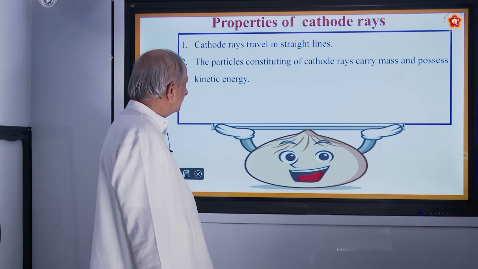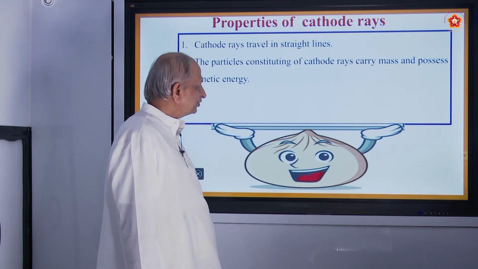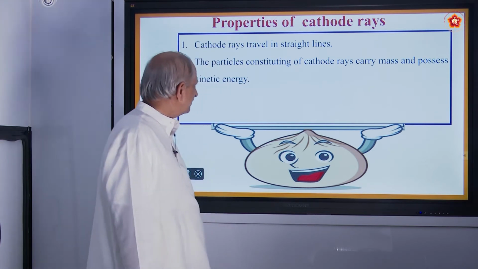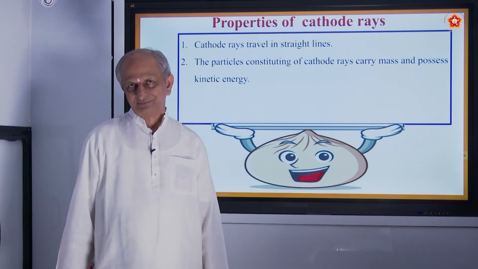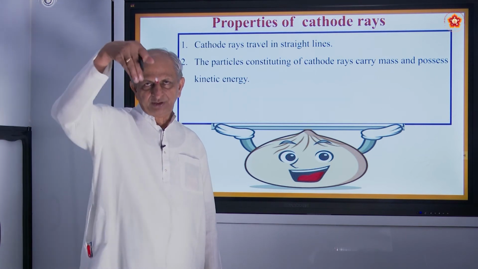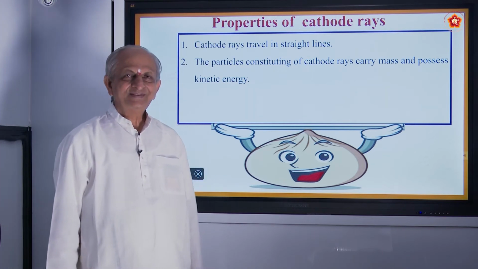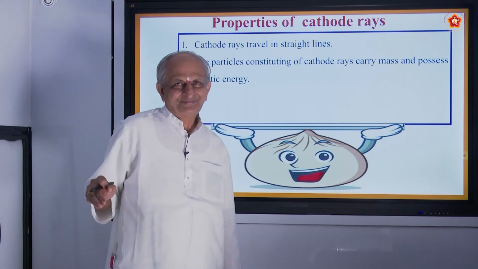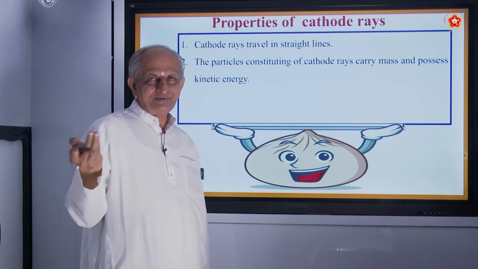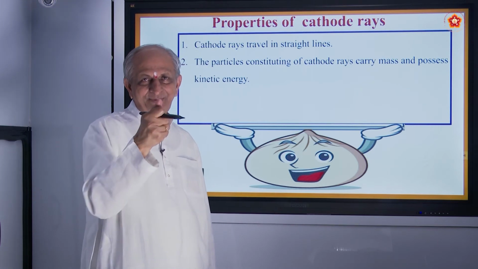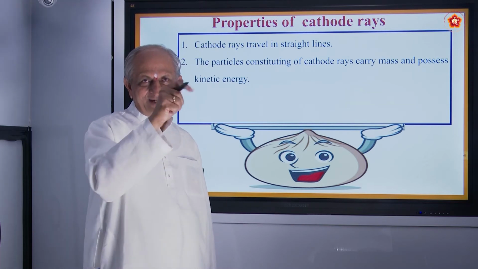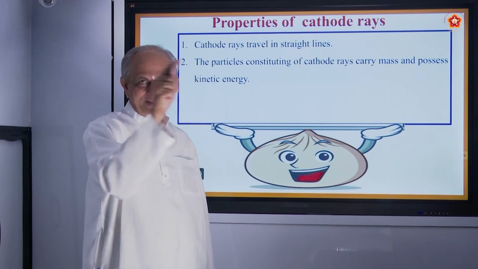Secondly, the particles constituting the cathode rays carry mass and possess energy. How do you know it? Suppose you keep a thin paddle wheel, what do you call it, pirki. During a jatra you purchase a pirki, one stick and a beautiful wheel.